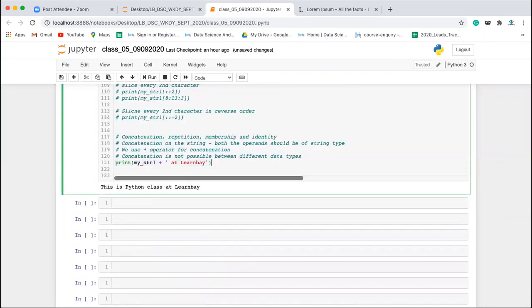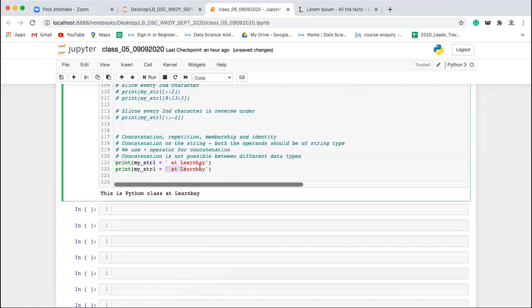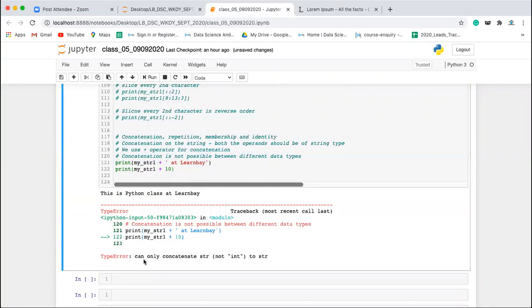But let's say if you will try to concatenate it with a different data type, for example, let's say the number 10, it will be giving you an error. You can only concatenate string to string, not int. If you try to do it with a float, not possible. You cannot even do it with a sequence. List is a sequence type. If you try to do this concatenation with a list, this is also going to give you the error. String to string is only possible. So the concatenation was only between the same data type.